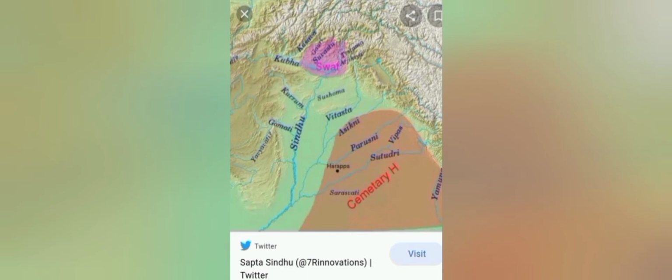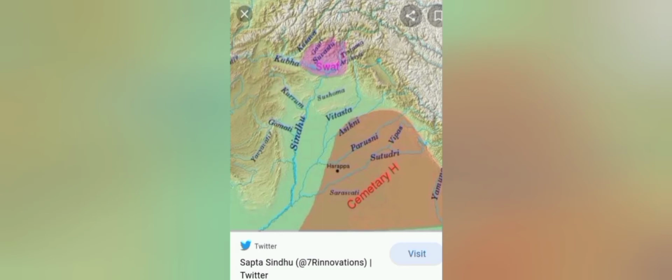When the Aryans entered India, it took them several centuries to bring India under their control. They first settled in the Sapta Sindhu region. Look at the clips that I'm putting here. This is a map of the Sapta Sindhu region, where there are 7 rivers. Sapta comes from the word for 7 in Sanskrit, so they named this region the region of 7 rivers, the Sapta Sindhu region.